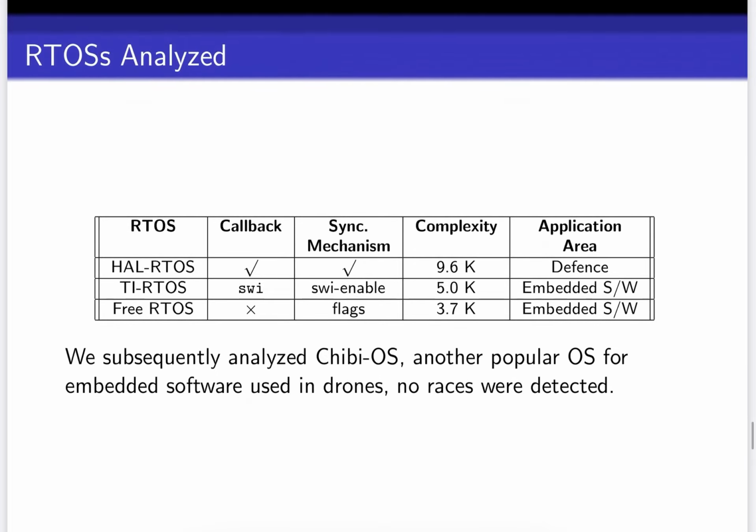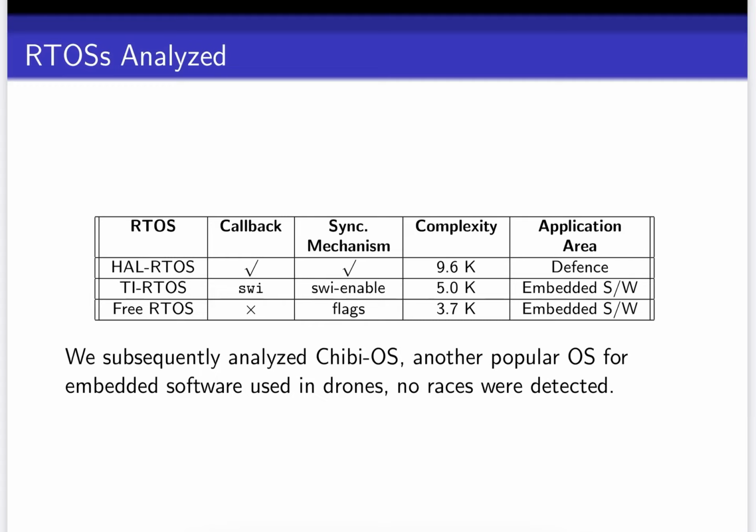So we've applied this kind of analysis to several different kinds of real-time operating systems. We started out with working on FreeRTOS, which Deepak has been doing for many years at IISc. FreeRTOS doesn't have callbacks, but it supports synchronization mechanisms by using flags. It's a small RTOS.